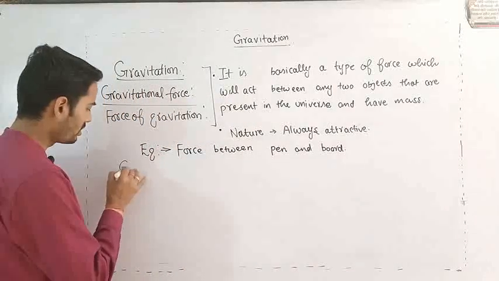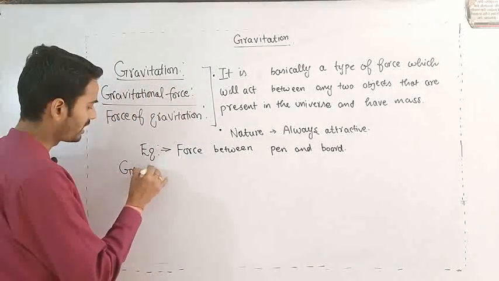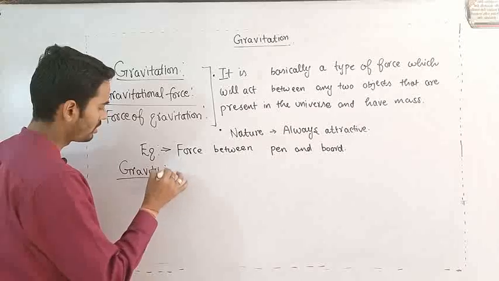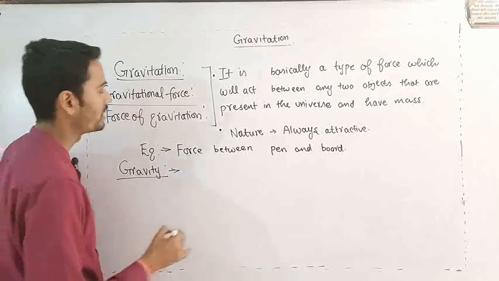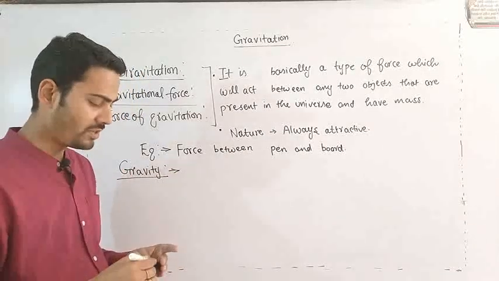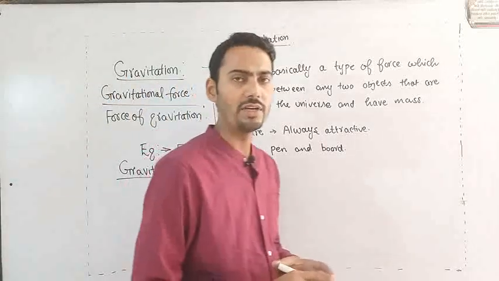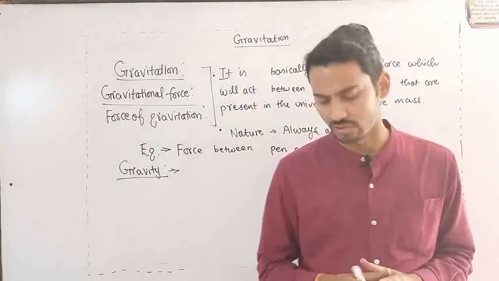Now come to the next topic, that is gravity. So what is the basic difference between gravitation and gravity? Gravity is also a type of force.